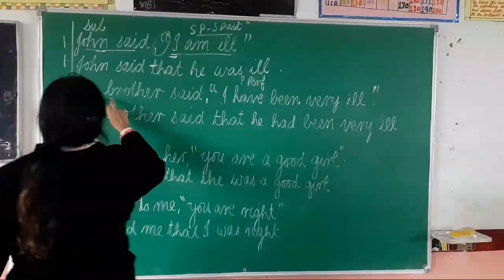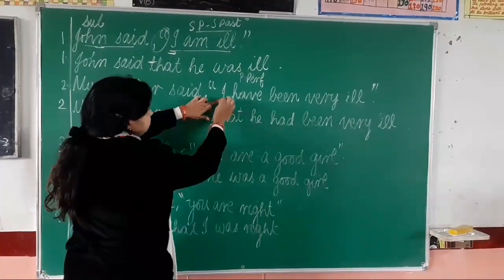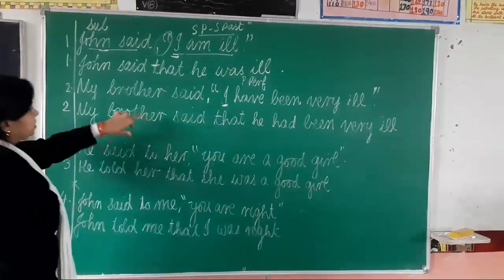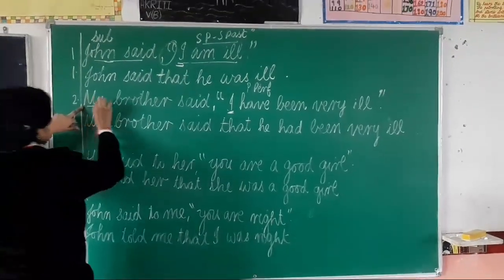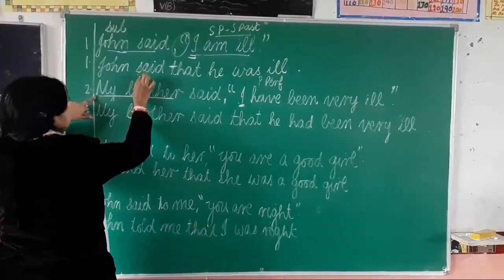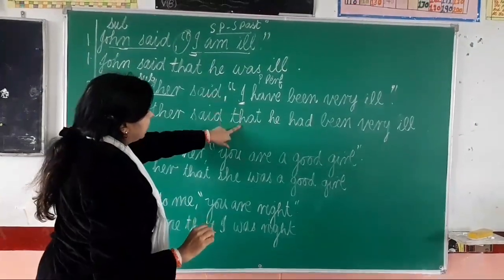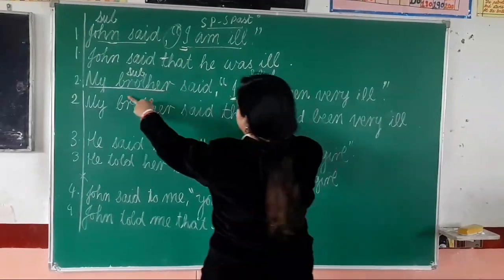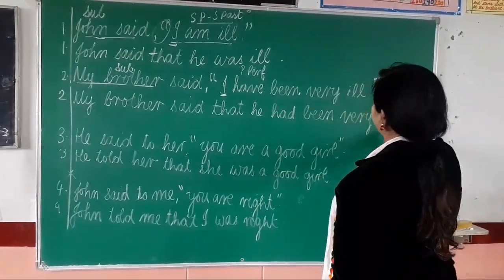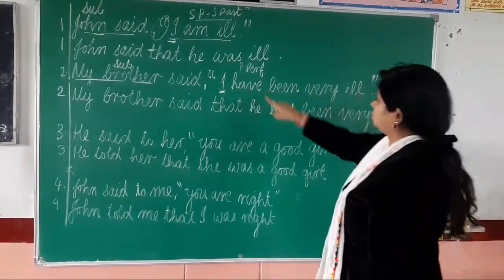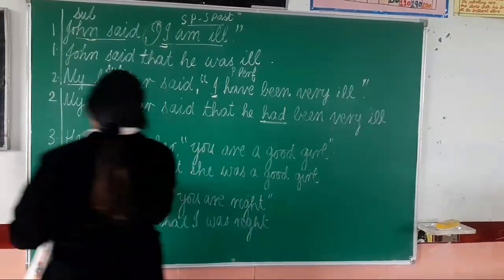Now see another one. My brother said, I have been very ill. So I is a first person pronoun. In this, what will you see? The subject. What is the subject? My brother is the subject. So see, my brother said that I will change into he because my brother. He had been very ill. Present perfect changes into past perfect. You know, children?